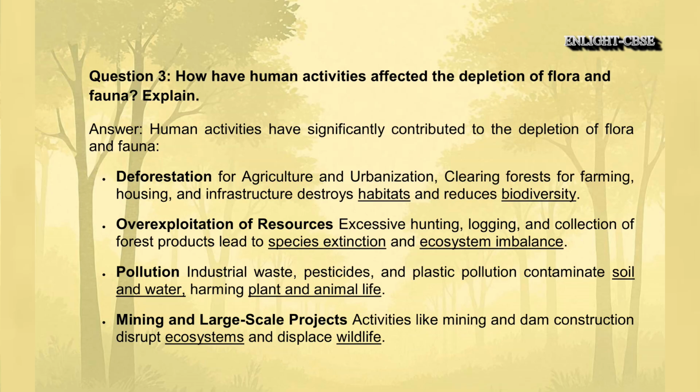Overexploitation of resources: excessive hunting, logging, and collection of forest products lead to species extinction and ecosystem imbalance. Pollution: industrial waste, pesticide, and plastic pollution contaminate soil and water, harming plant and animal life. Mining and large-scale projects: activities like mining and dam construction disrupt ecosystems and displace wildlife.